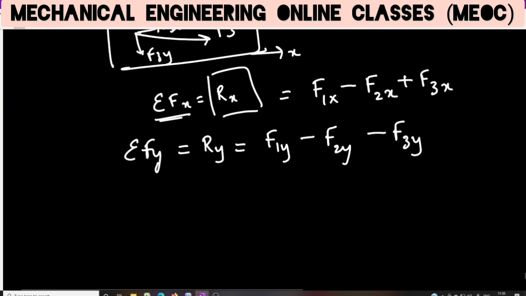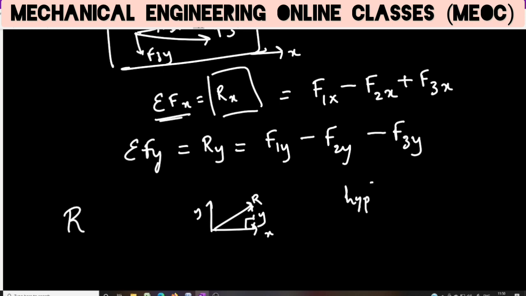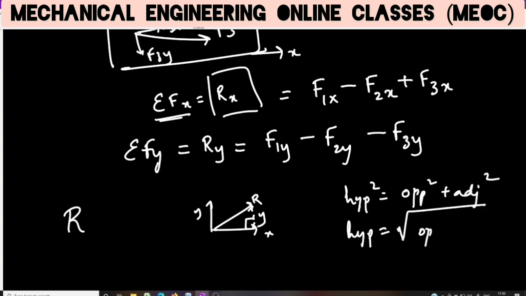In case I want to find the resultant, if I know the x component and the y component, how are we finding the resultant? From the Pythagoras principle, we have hypotenuse square is equal to opposite square plus adjacent square, or the hypotenuse is the root over opposite side square plus adjacent side square.